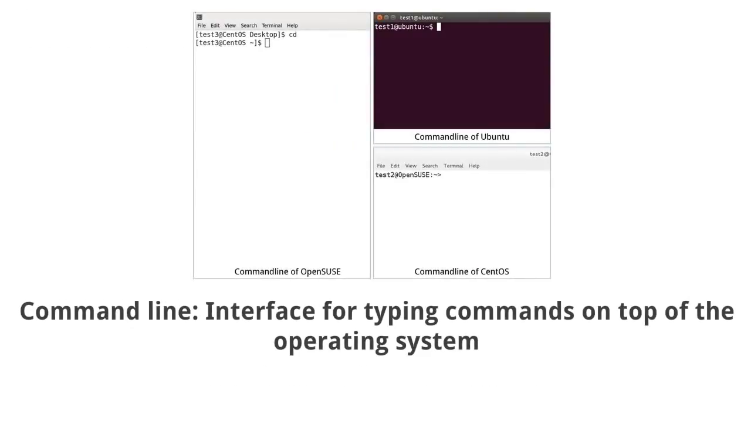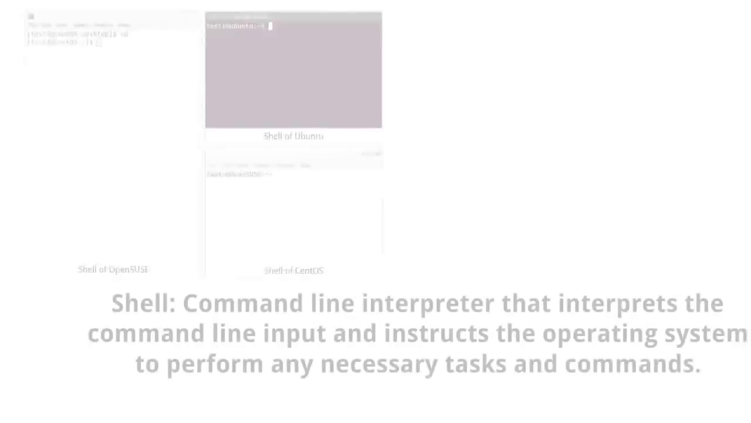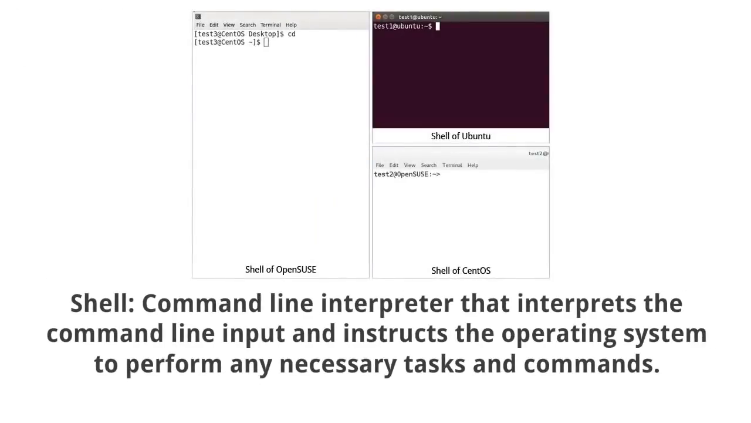The command line is an interface for typing commands on top of the operating system. The shell is the command line interpreter that interprets the command line input and instructs the operating system to perform any necessary tasks and commands, for example, bash, tcsh, and zsh.